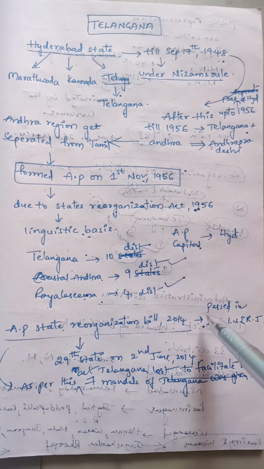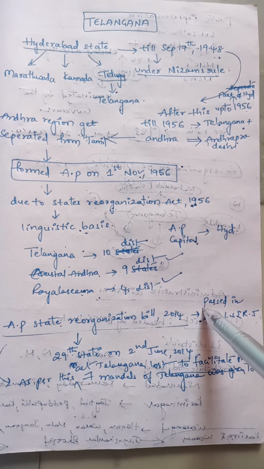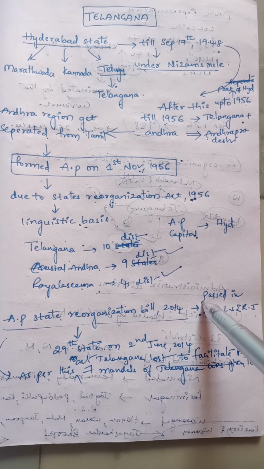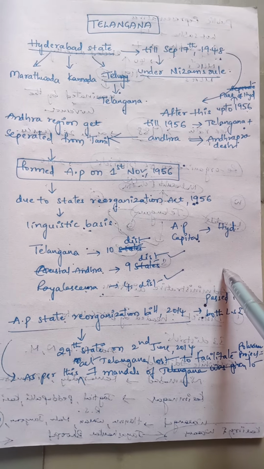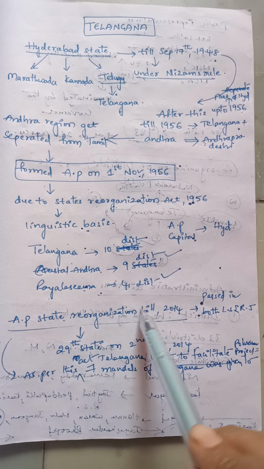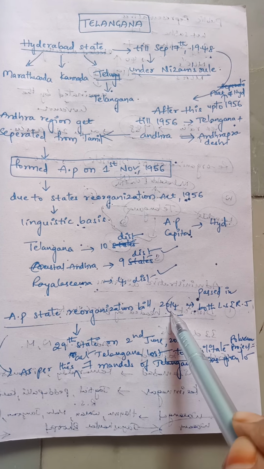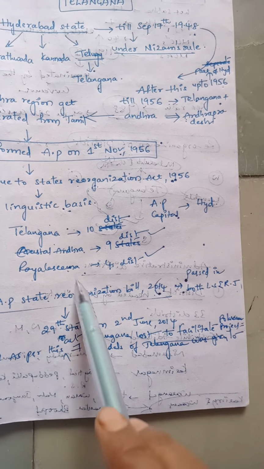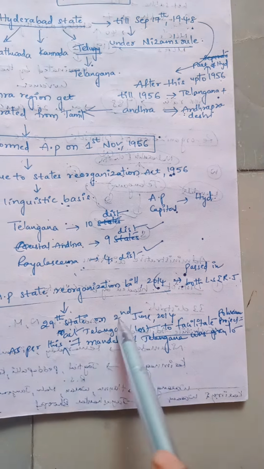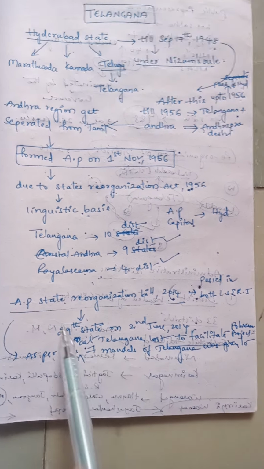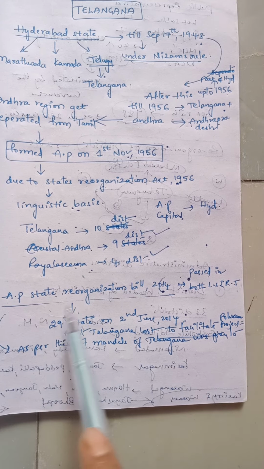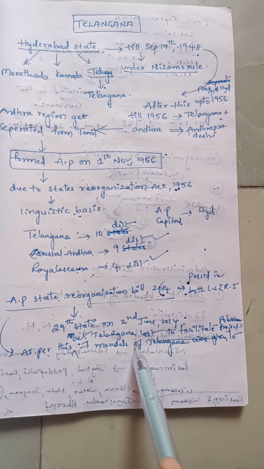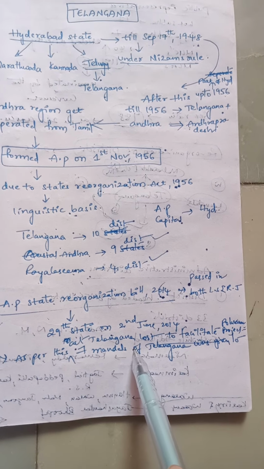from 1956 to 2014, Telangana leaders continuously strove for a separate Telangana in order to have much more benefits. As per the AP State Reorganization Bill, which was passed in Parliament, in both Lok Sabha and Rajya Sabha, Telangana was formed as the 29th state on 2nd June 2014. As per this Act, 7 mandals of Telangana were lost on behalf of the construction of the Polavaram irrigation project.